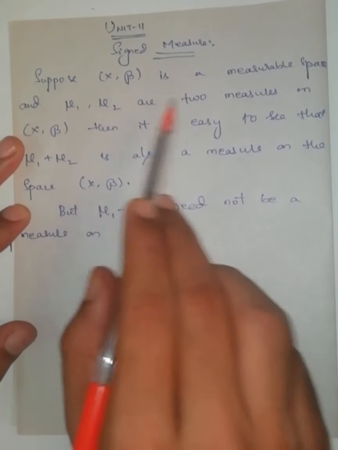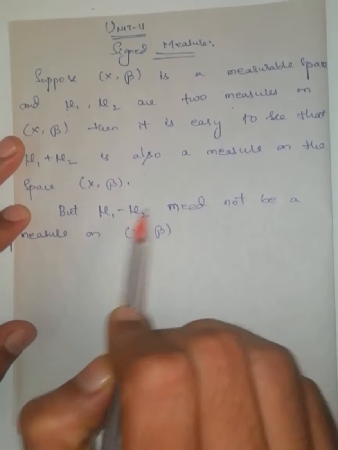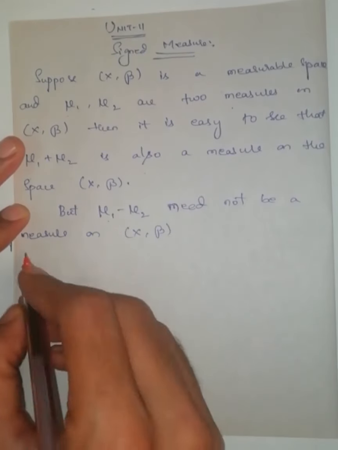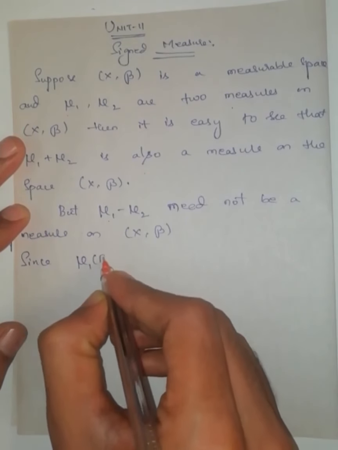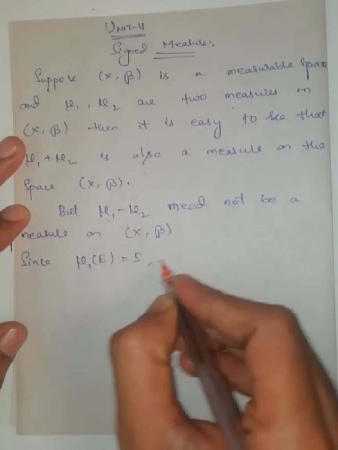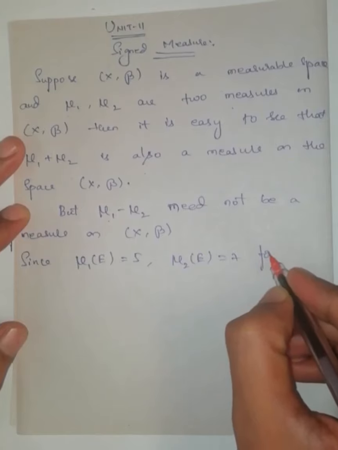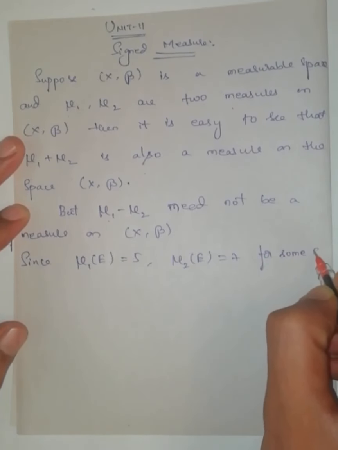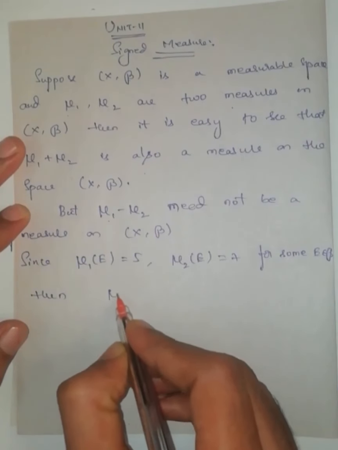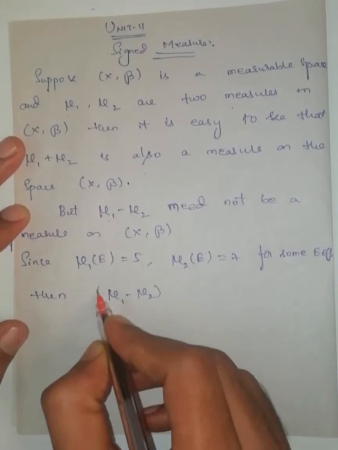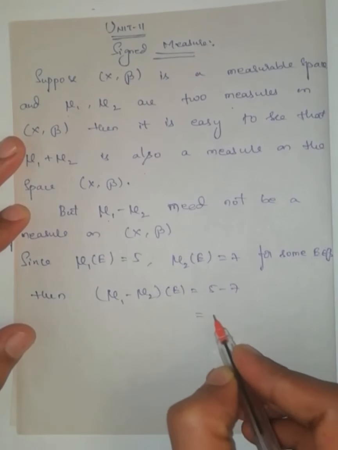If mu1 and mu2 are two measures on a measurable space, then their sum is also a measure, but the difference may or may not be a measure. For example, if I take mu1 of E as 5 and mu2 of E as 7, for some E belonging to script B, then mu1 minus mu2 of E is equal to 5 minus 7, which is minus 2.